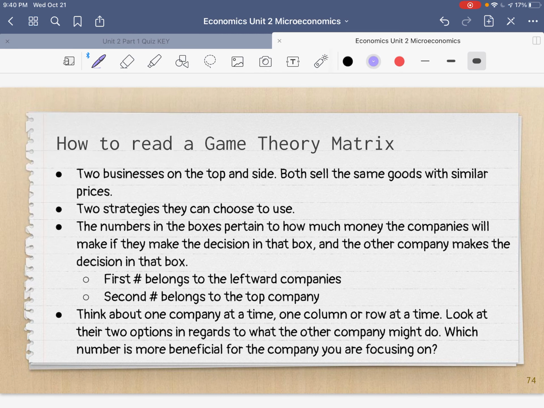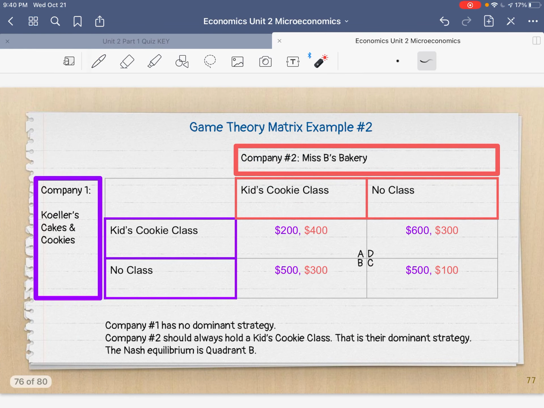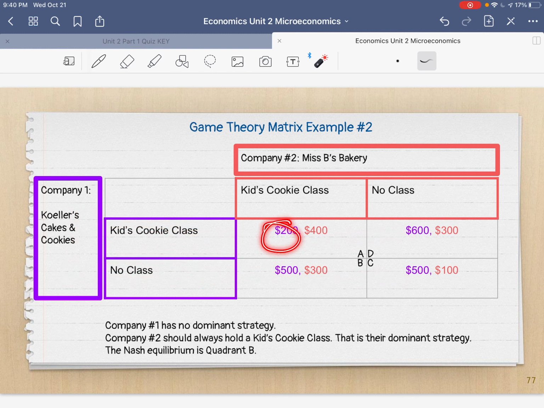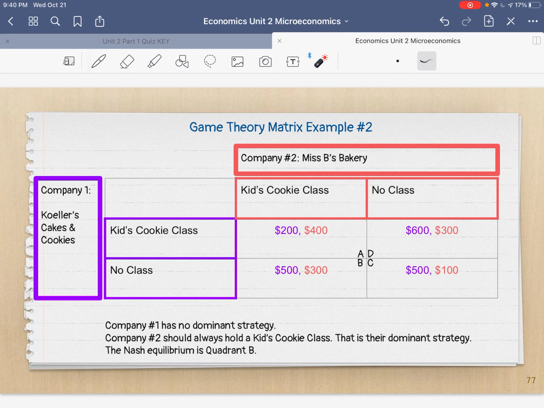Check and check. All right, the numbers in the boxes pertain to how much money the companies will make if they make the decision in that box and the other company makes the decision in that box. So let's take a look here. The purple numbers, and on your paper they might not be purple, they're the ones to the left, belong to the company to the left. Okay, so the numbers on the left belong to the company on the left. On my screen, they're purple, okay? The numbers on the right pertain to the company on top. Okay, so these numbers, the reddish, pinkish numbers, pertain to Miss B's Bakery.